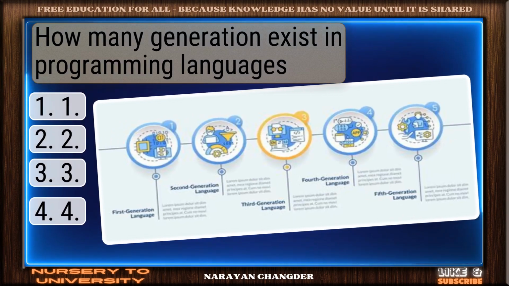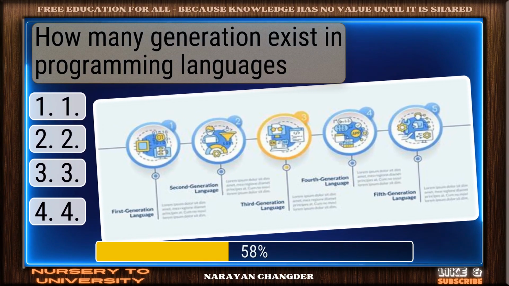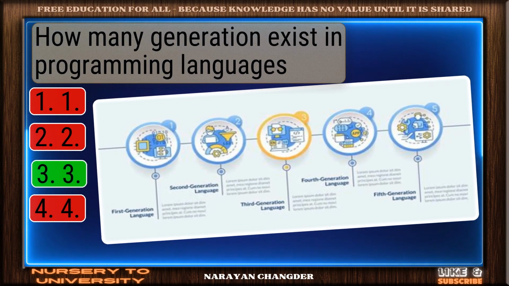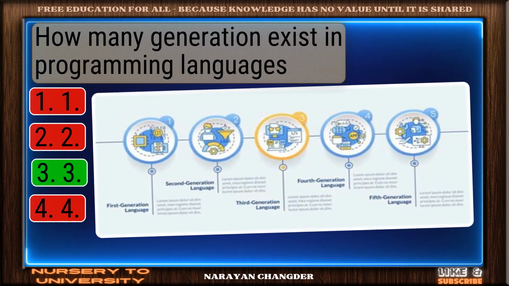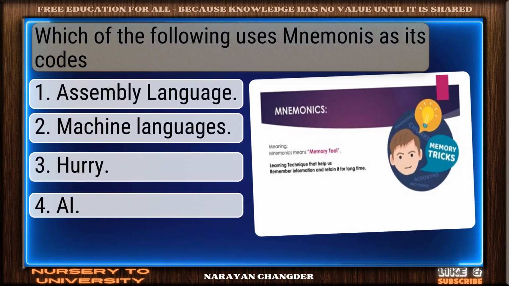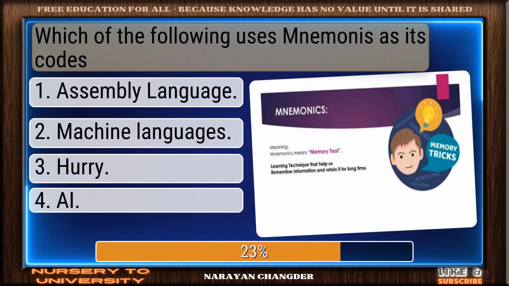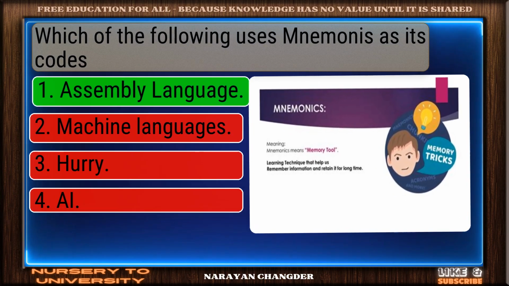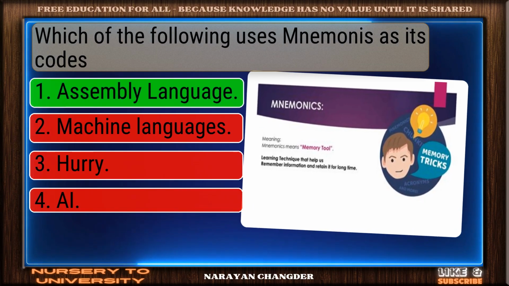Question number 7. How many generations exist in programming languages? Nice selection. 3 is the correct and valid answer. Question number 8. Which of the following uses mnemonics as its codes? Bravo. Assembly language is the answer.